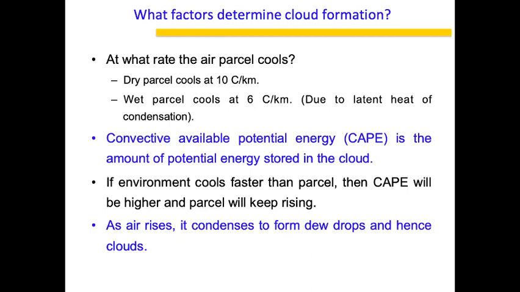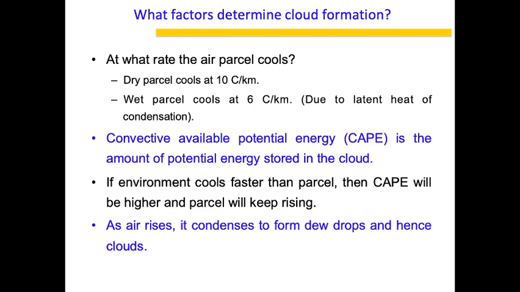That cooling we can easily calculate from the laws of thermodynamics, and the air parcel will theoretically cool at a rate of 10 degrees Celsius per kilometer. So every 1 kilometer, the parcel will cool by 10 degrees C. If the parcel is 30 degrees C at ground, then once it reaches 1 kilometer, it will be 20 degrees Celsius.